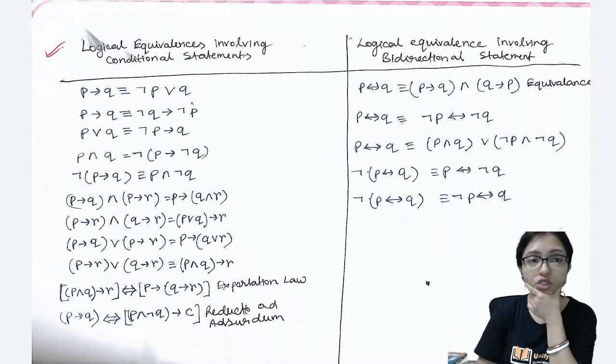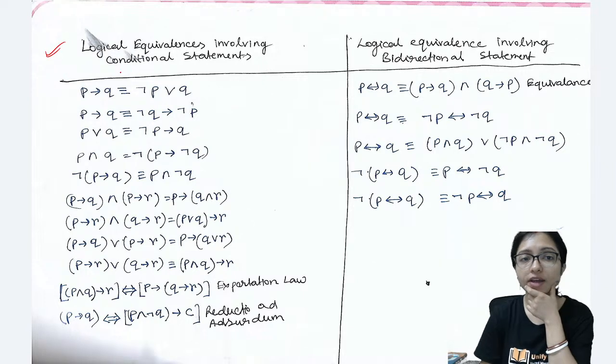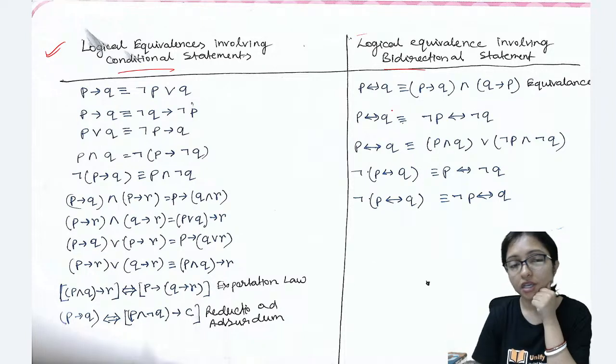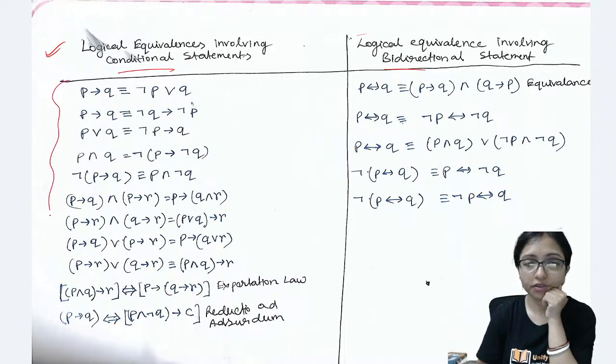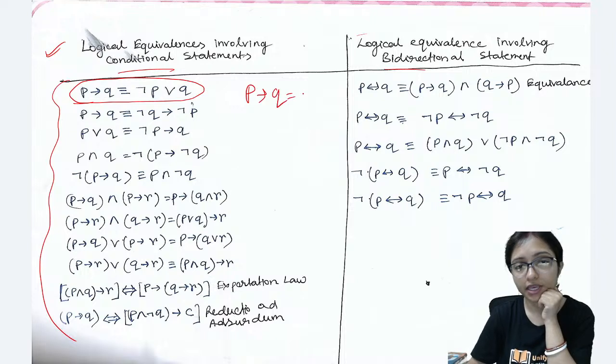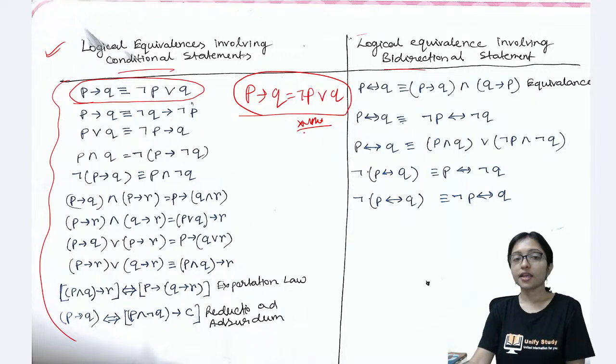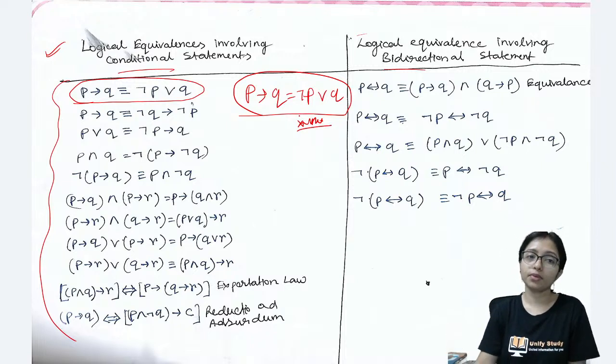So these are also very important formulas. You can see the formulas: logical equivalence, conditional statement, logical equivalence, bidirectional statement. So many important formulas. And from here, the ultimate important one is this one. If you are able to remember this, P implies Q is not P or Q, using this formula, all types of problems you can solve.